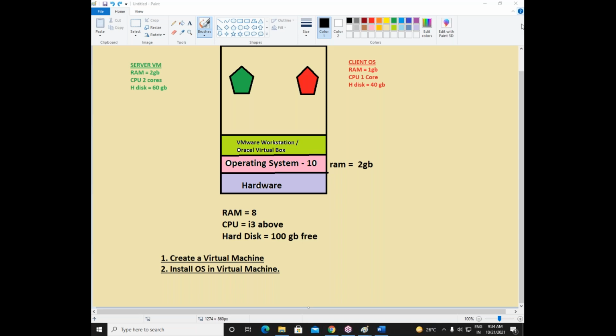We will see how to use virtualization software, how to create a virtual machine, and how to install the operating system in that virtual machine. So once we do the OS installation, we are more than ready to move into our administration part.